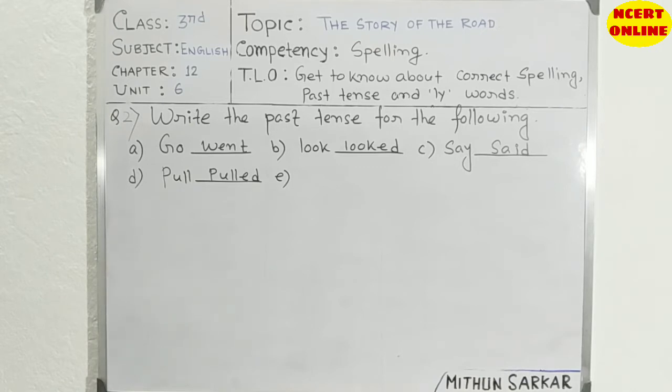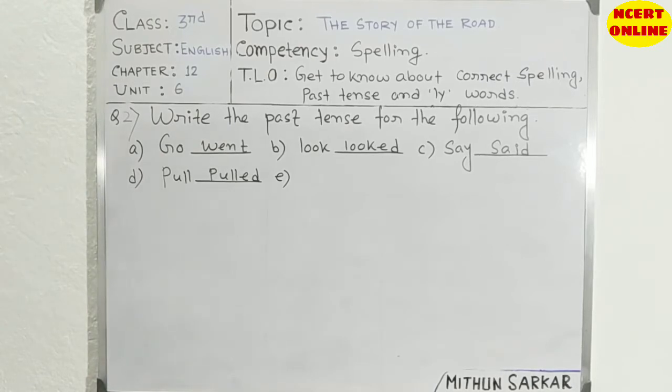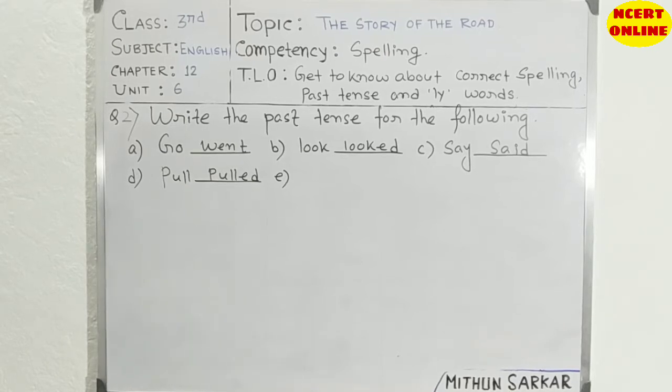In our book, I will find some words, then you can write. There are not many words in our book, but we can write others as an example, that means smiled, climbed.